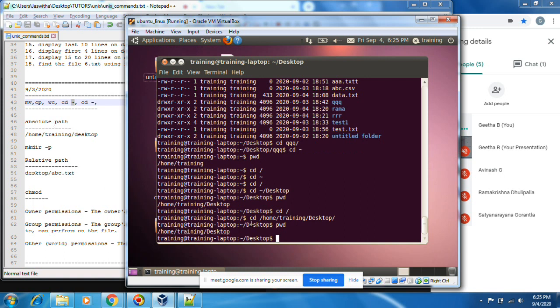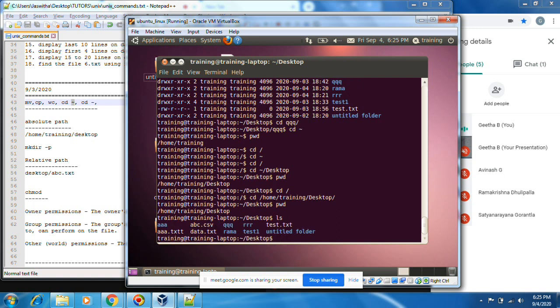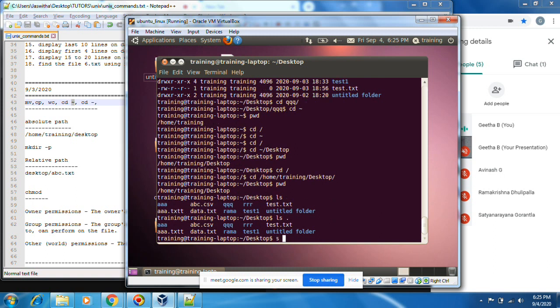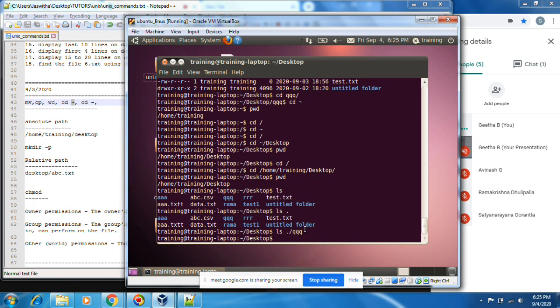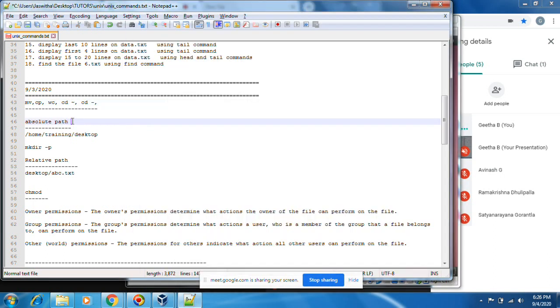Okay, relative path. Relative path means just ls. This is a relative path. ls dot, dot means current directory. ls dot slash something, dot slash qqq. This is a relative path, that means a small path. The absolute path should start with the slash. This is the full path, we can say. Absolute path is nothing but full path.